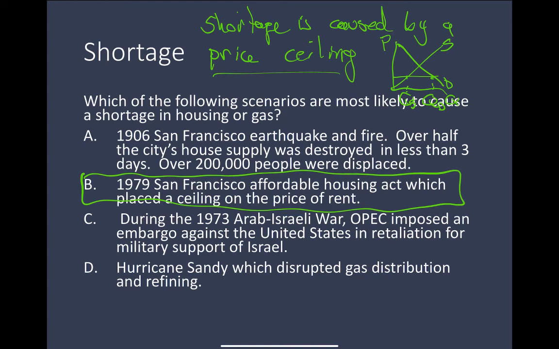When the price is allowed to fluctuate with supply and demand, then the price is going to determine who is willing to buy, who is willing to supply, and an equilibrium price will be established. So quantity supplied equals quantity demanded.